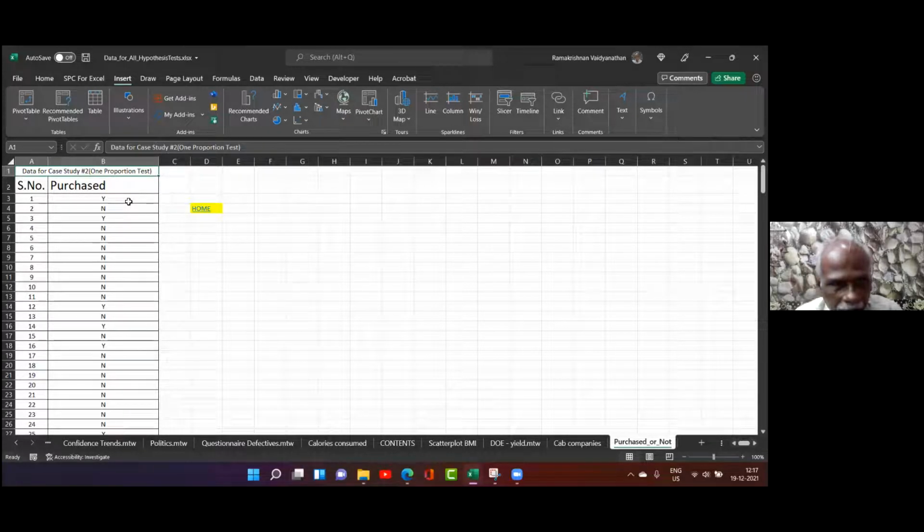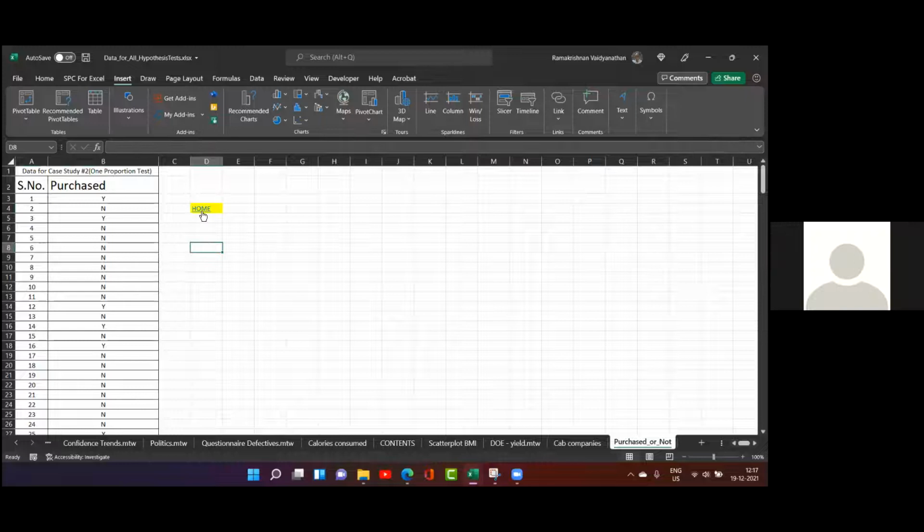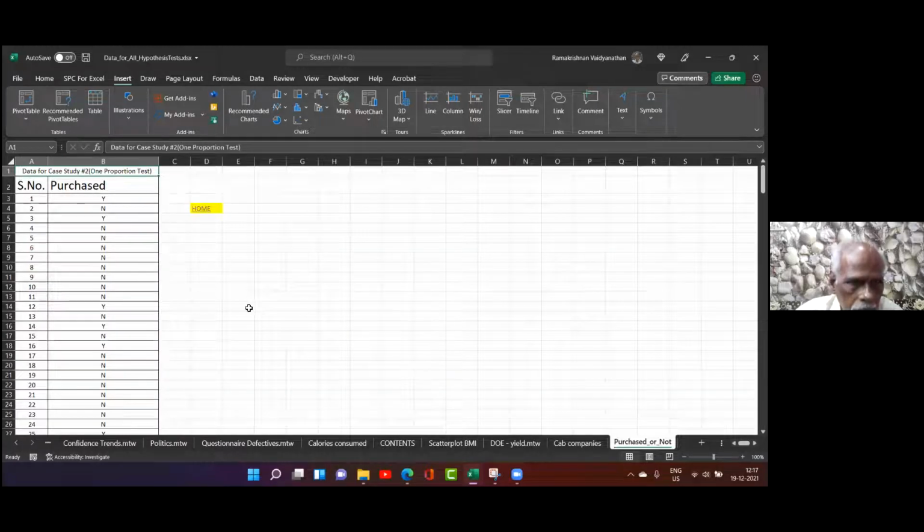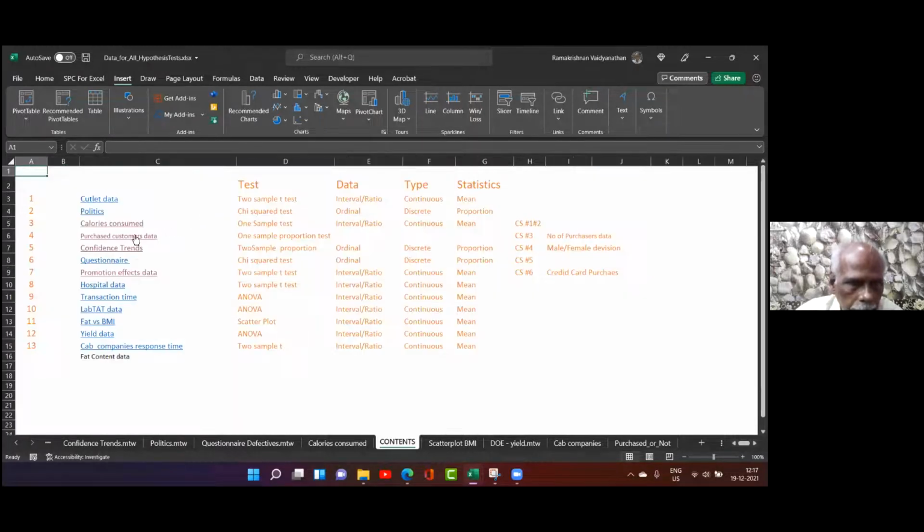In this case, it is one sample only. Yes or no? In this case, it is one sample. The previous case, it was purchase consumers.